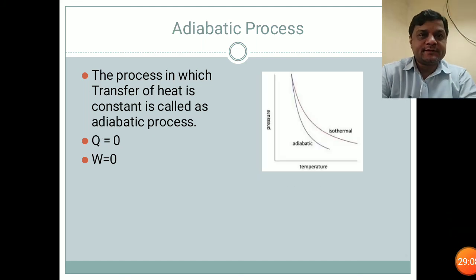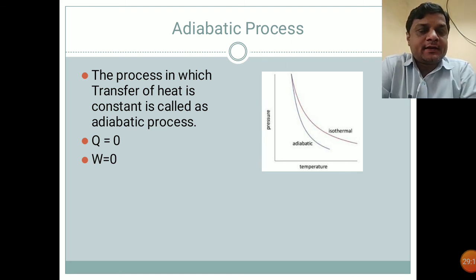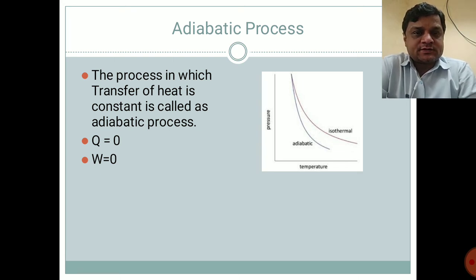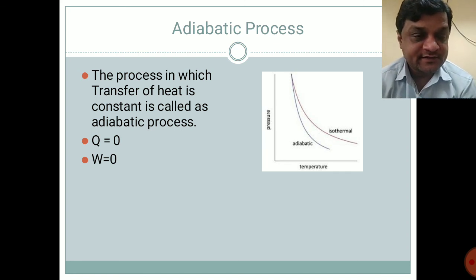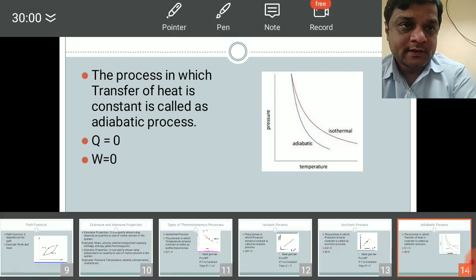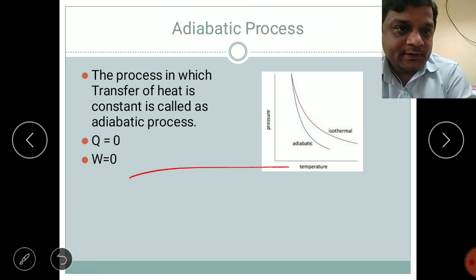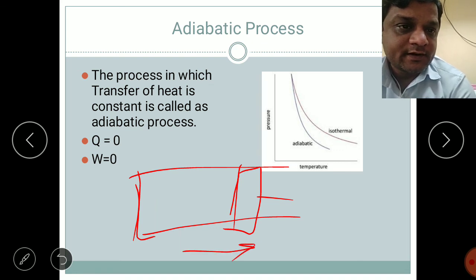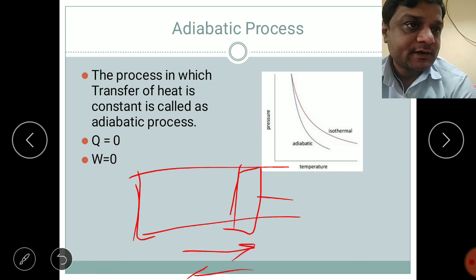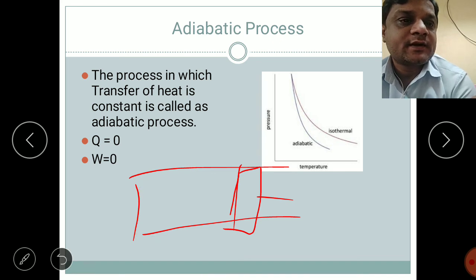The next type of process is the adiabatic process. Here there is no heat transfer taking place into or out of the system, so Q is 0. Again, take the example of the piston in the cylinder. If we are not providing any heat to the system, no movement of the piston will take place, which means there will be no work done.